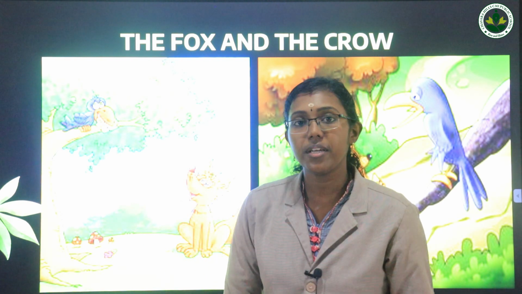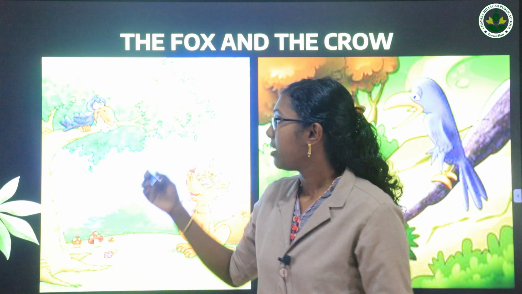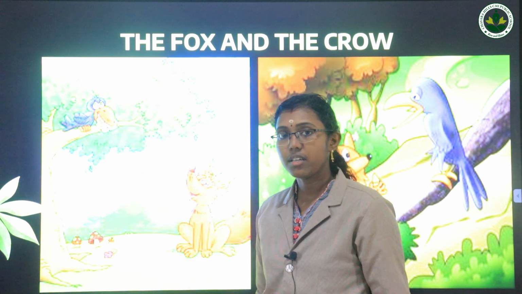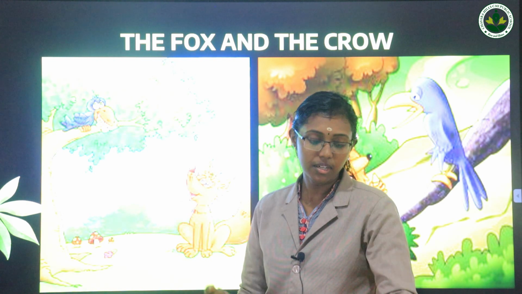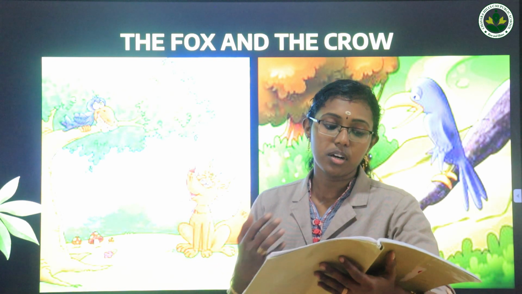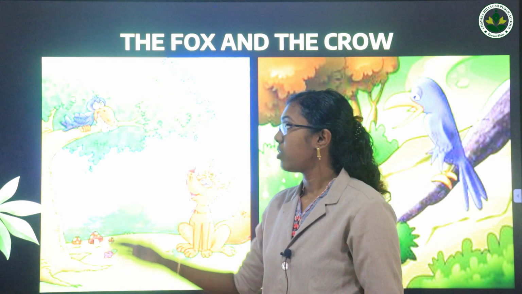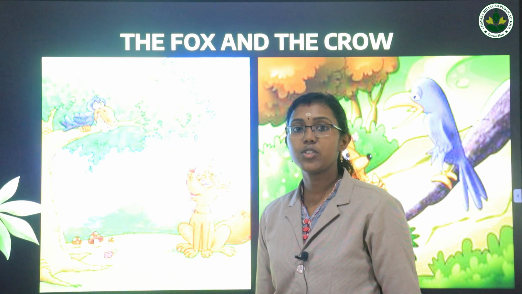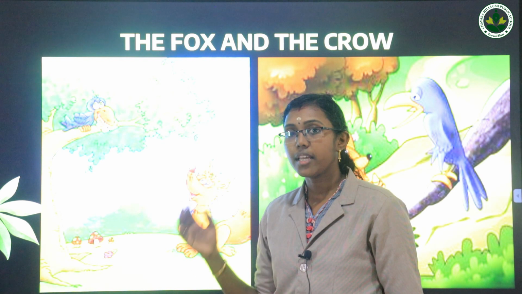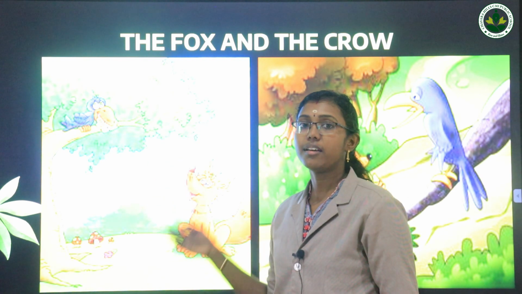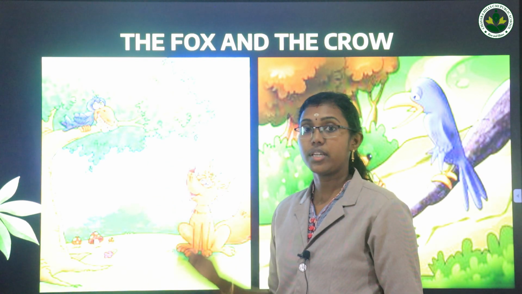He opened his beak. What may happen? He has a morsel in his beak. If he opens it, it will fall down. At that time, the foolish pride, and the fallen morsel, the fox has spied. So whenever he opened his beak to sing the song, at the same time the morsel fell down and the fox spied it and took it away.